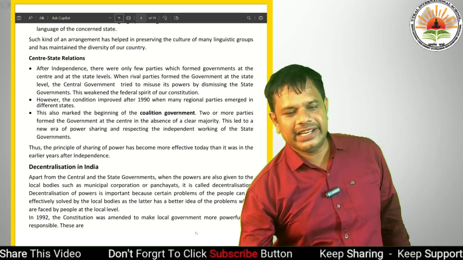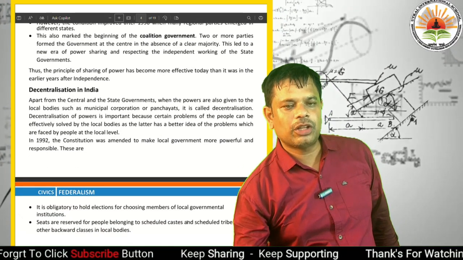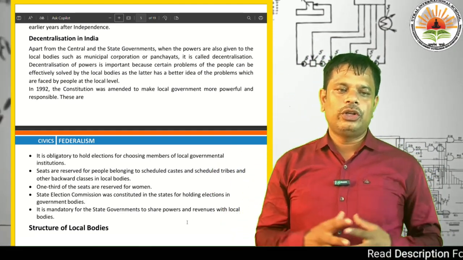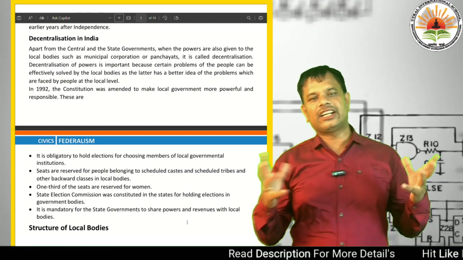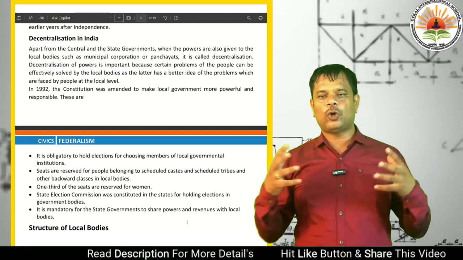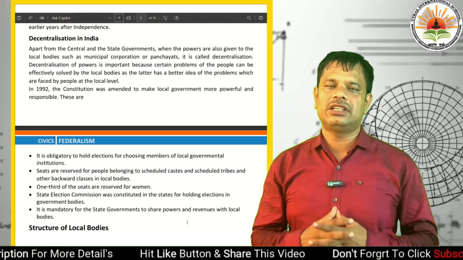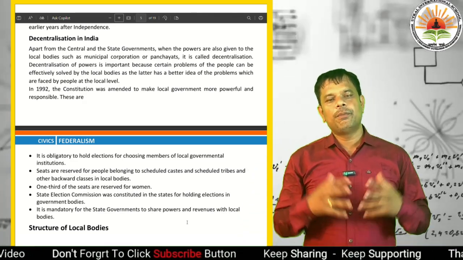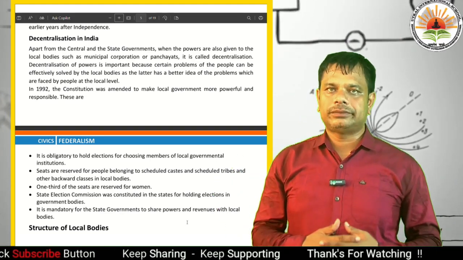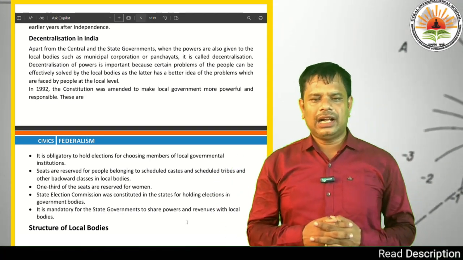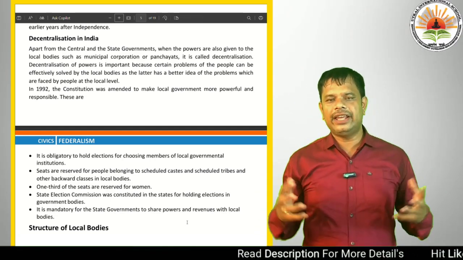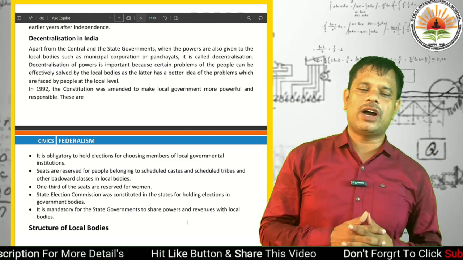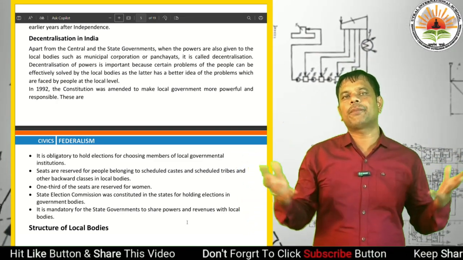Then decentralization in India. Apart from the central and state governments, when powers are also given to the local bodies, the role of the local bodies is most important in a federal government, such as municipal corporations in urban areas and panchayats in rural areas. It is called decentralization. Decentralization of power is important. Why is decentralization of power important?